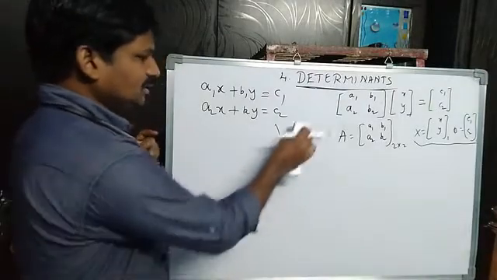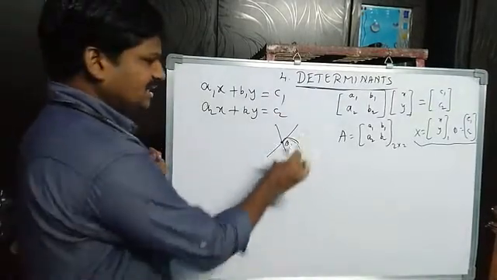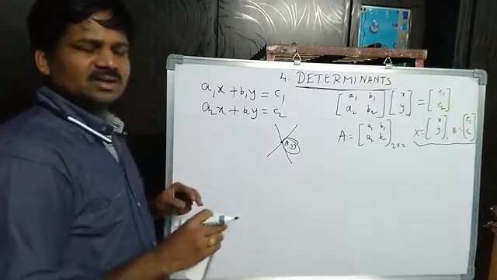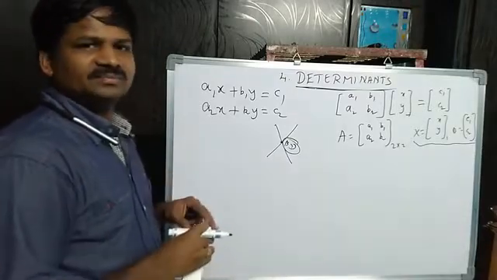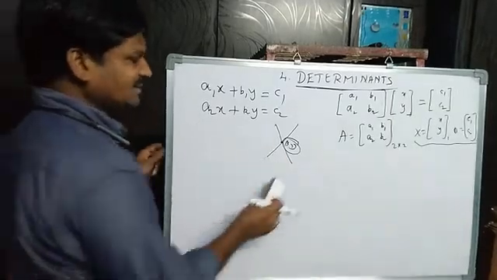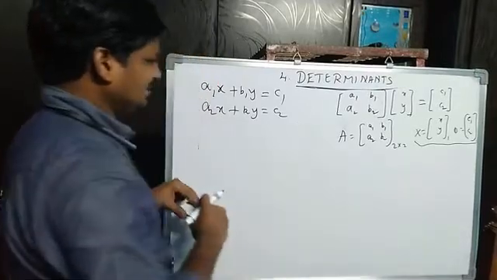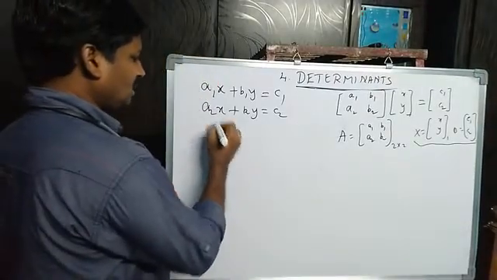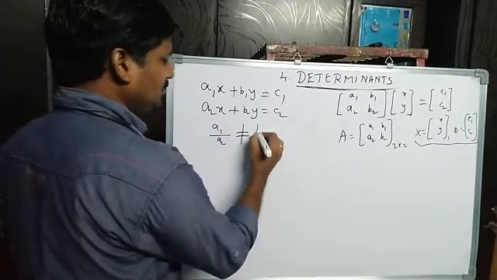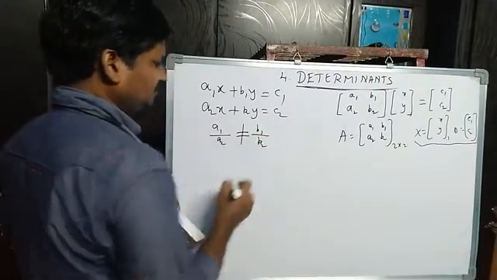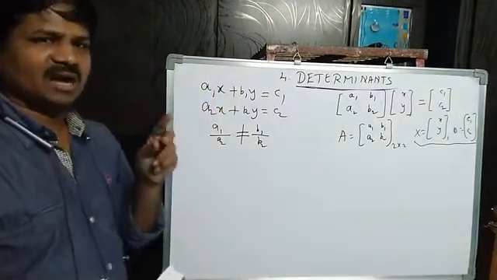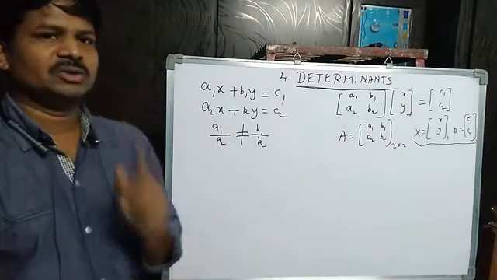So these two lines are intersecting. Intersecting means those two are not parallel lines, and those two are not coincident either. Yes or no? Whenever these two are not parallel lines, then A1 by A2 is not equal to B1 by B2. These two systems of equations have a unique solution.